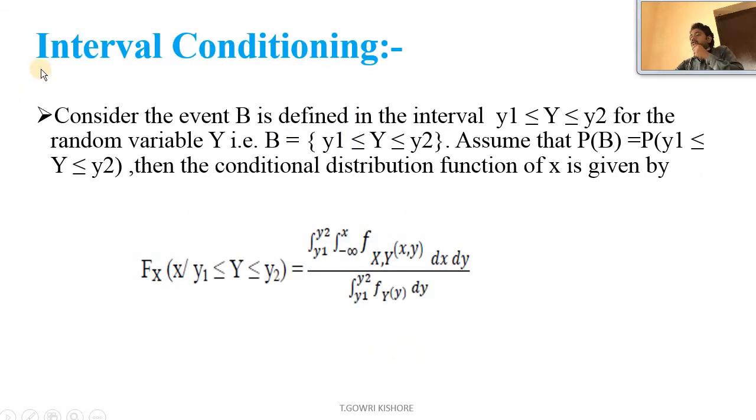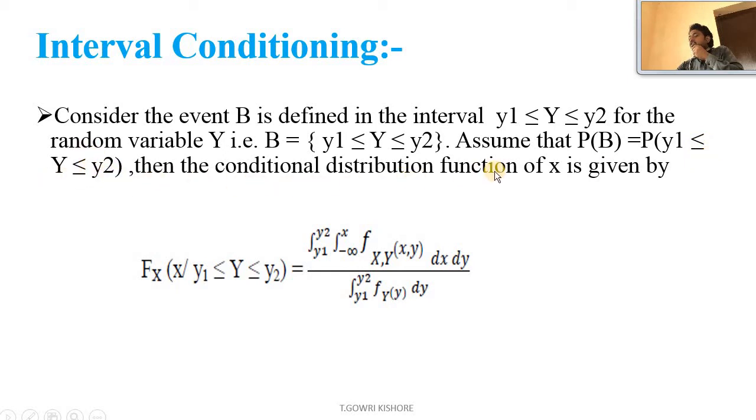Okay, so now we are going to represent the conditioning in another concept, that is interval conditioning. Consider the event B defined in the interval y1 less than or equal to capital Y less than or equal to y2 for the random variable y, that is B equal to {y1 ≤ Y ≤ y2}. Assume that the probability of B equals the probability of y1 ≤ Y ≤ y2.